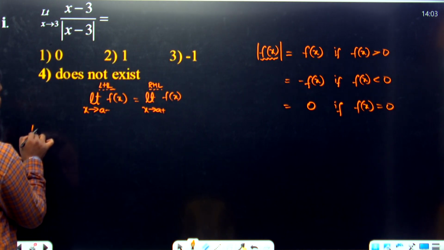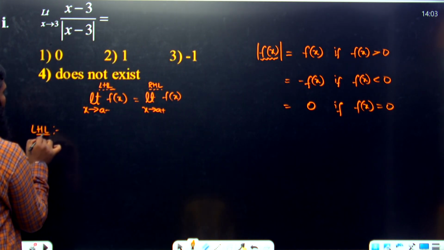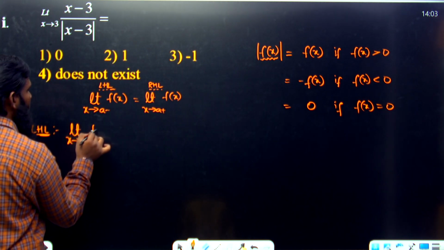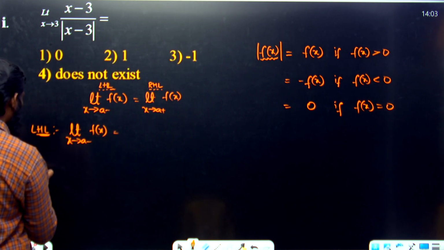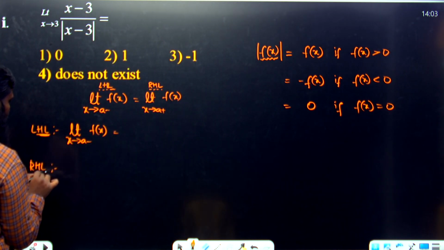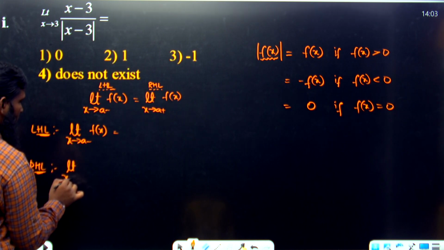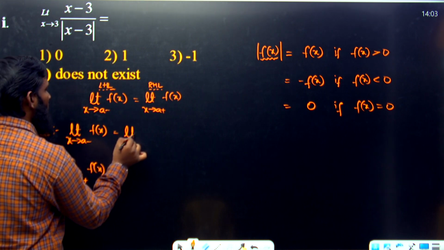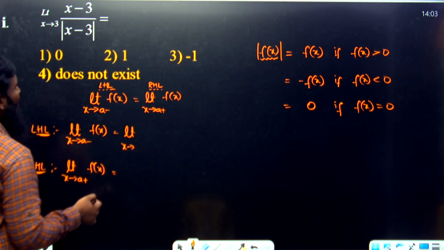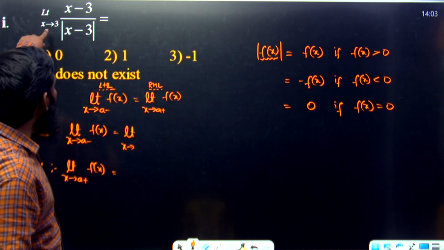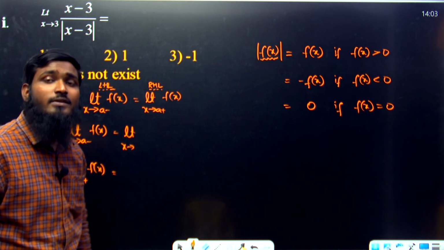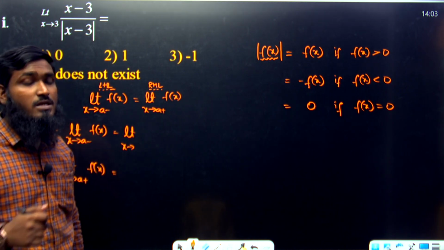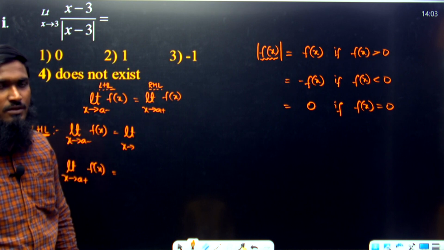Now first we will be calculating the LHL value. Limit x tends to a minus f of x is equal to RHL, which is limit x tends to a plus f of x. Whatever value is given in the question, limit x tends to 3 is given, then we have to take 3 minus and 3 plus. If it is 2, then 2 minus and 2 plus. If 0, then 0 minus and 0 plus. Like this we have to take.